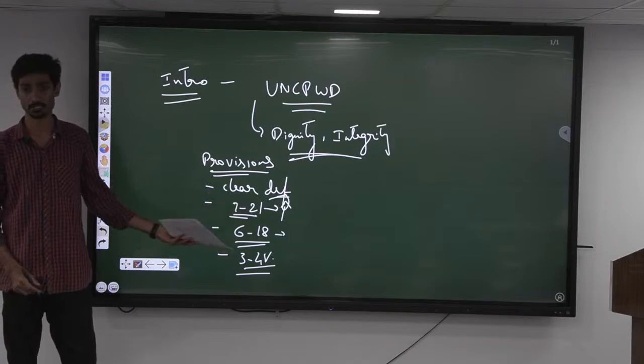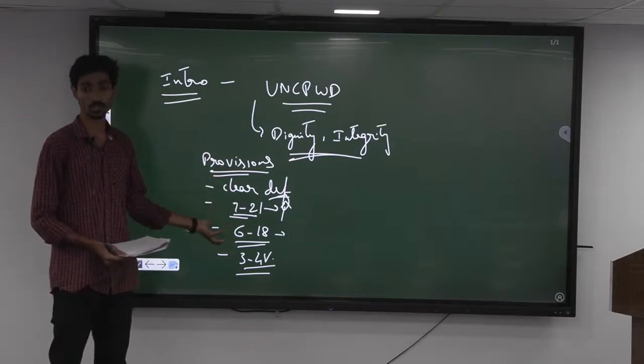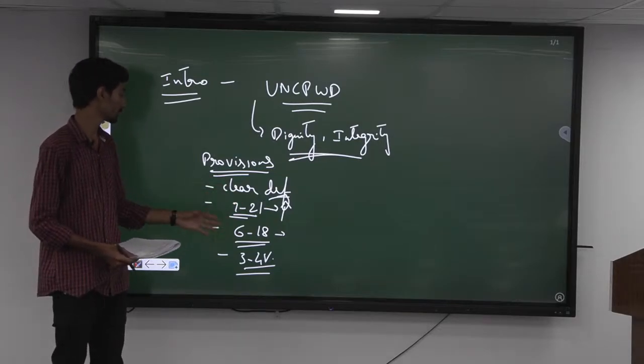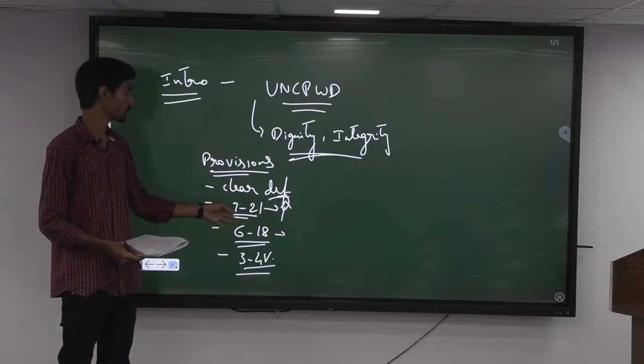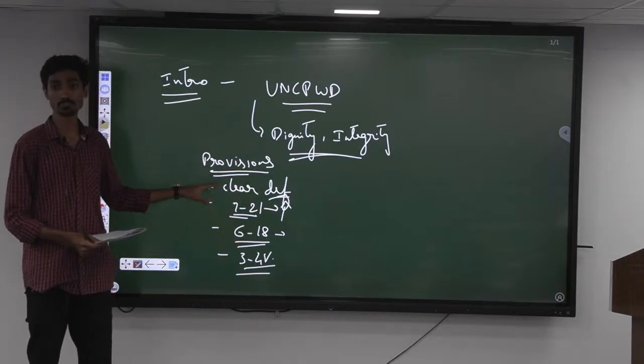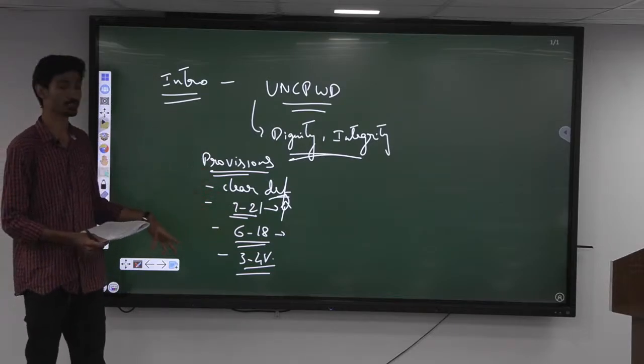So these are some of the major points which you can easily point out. You can also easily highlight these things: increase from 7 to 21, from 6 to 14 to 6 to 18, and 3% to 4%. Easy to remember also. Highlight them in the answer. So you can talk about 3 to 4 major points.